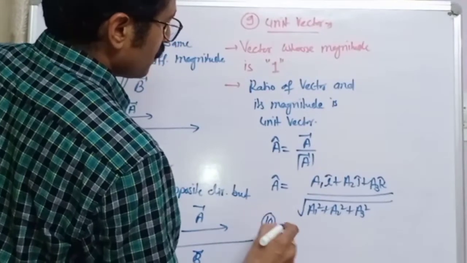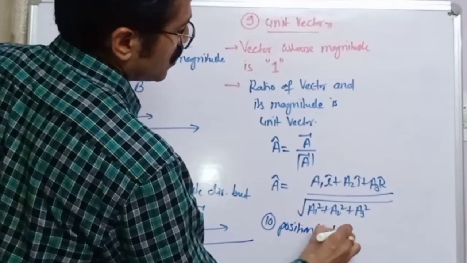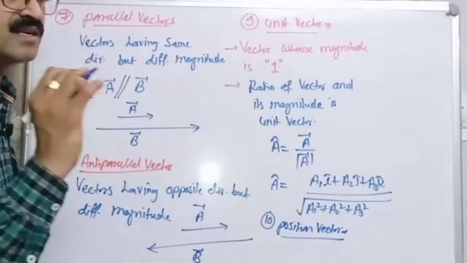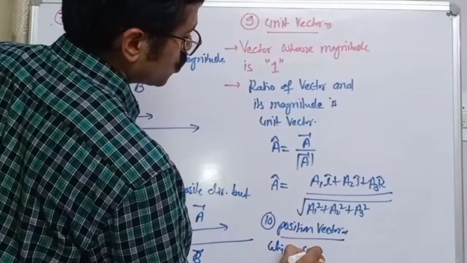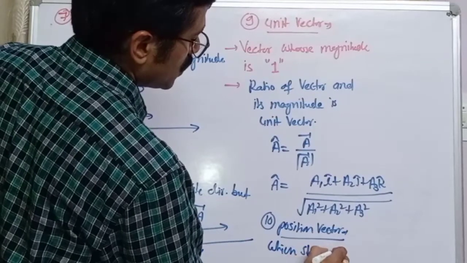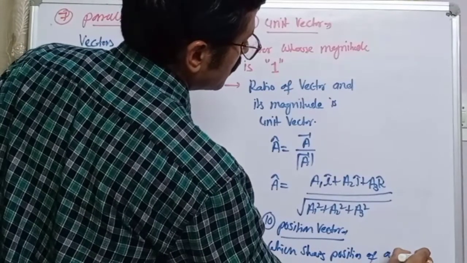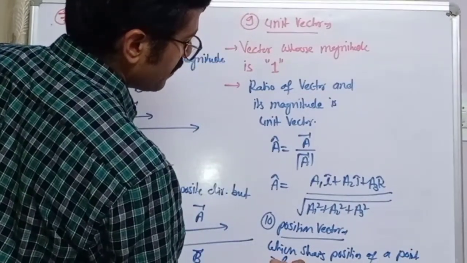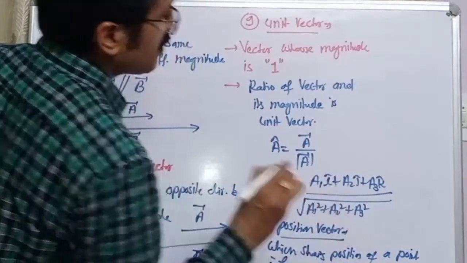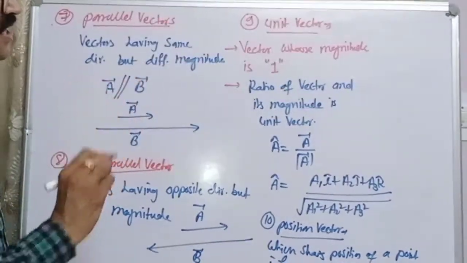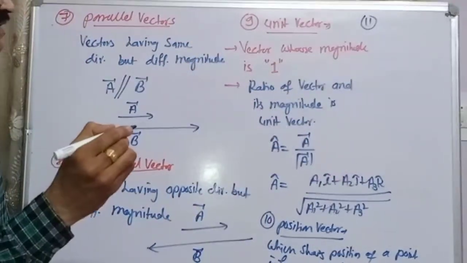Now, position vector. What is a position vector? Which shows the position of a particle or a point in a frame of reference. In a frame of reference, that which shows position is known as a position vector. Then after position vector, you can take the